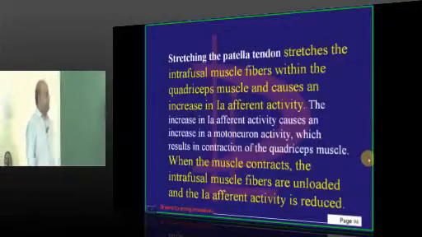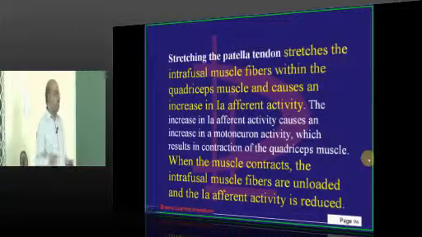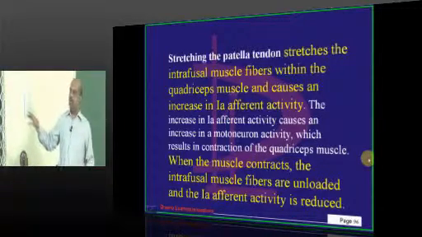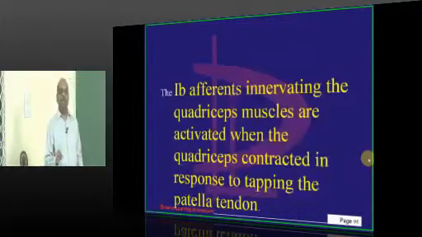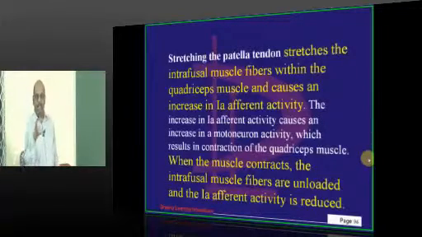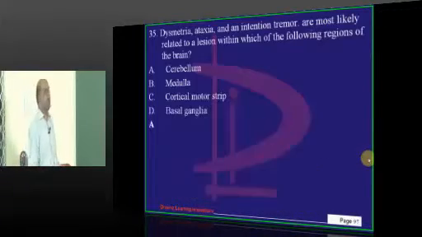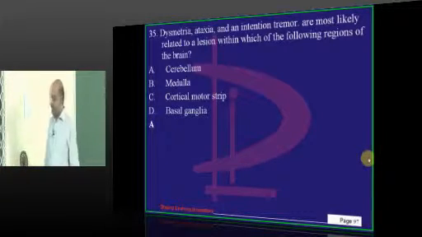So to summarize, tapping stimulates 1A afferent activity. 1A afferent activity will in turn cause alpha motor neuron activity, which will lead to the contraction of the muscle. Contraction of the muscle in turn will cause the 1B afferent activity to increase and 1A afferent activity to decrease, is the whole idea of the local stretch reflex.